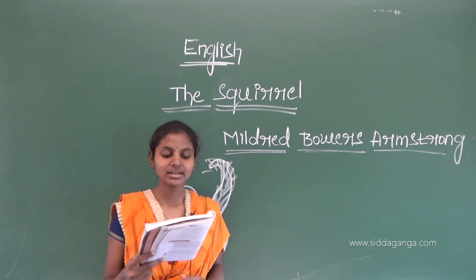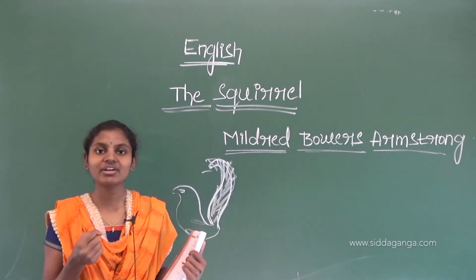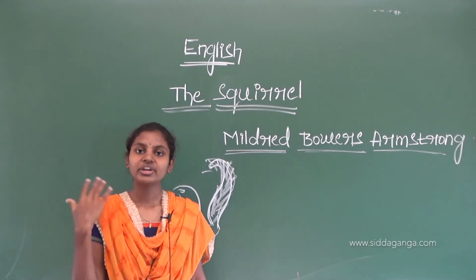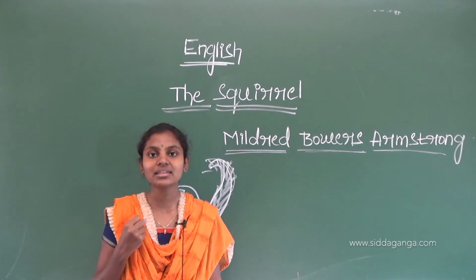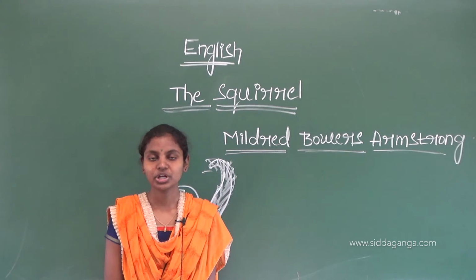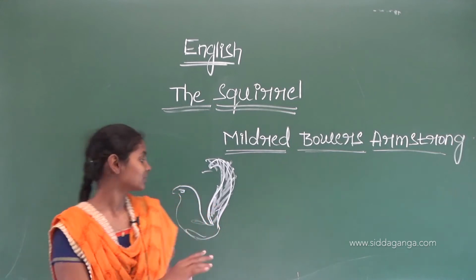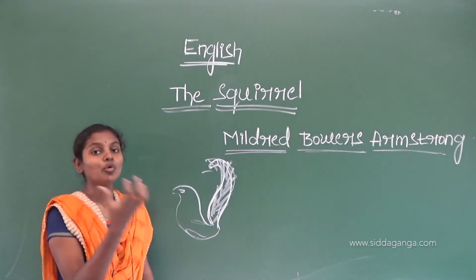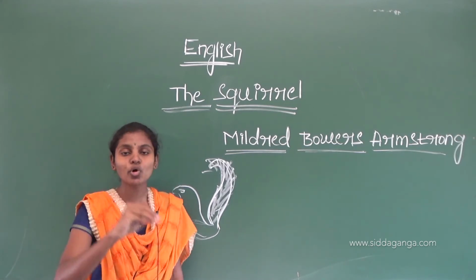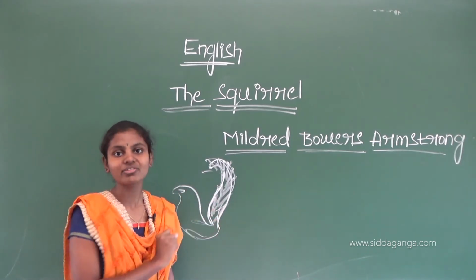Next sentence: an overcoat of grey. The squirrel is covered with grey colored hairs, right? In winter we have the experience of cold, so we wear an overcoat. Do you know? We wear an overcoat in the winter season. Like this, the squirrel also wears an overcoat of grey color. Here the poet describes the nature of the body of the squirrel.